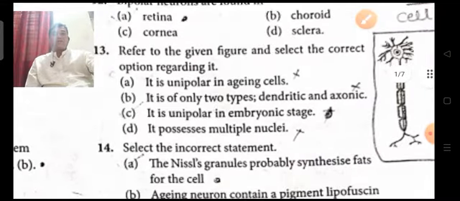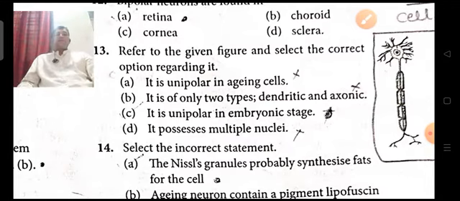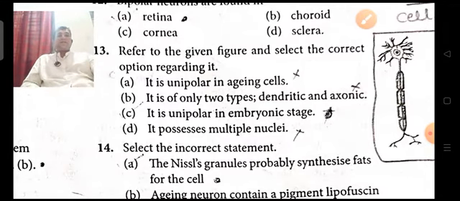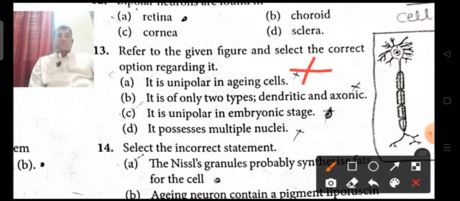Coming to the 13th question, you are seeing the diagrammatic representation of a neuron. This is a multipolar neuron, and it is unipolar in embryonic cells. So option A is wrong.